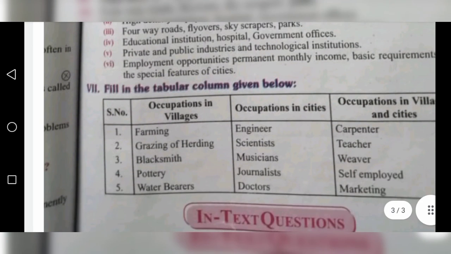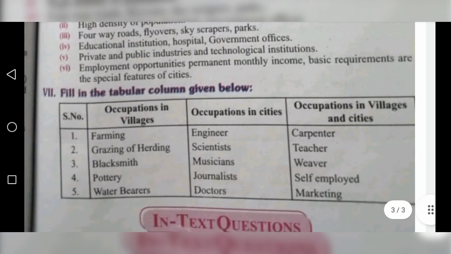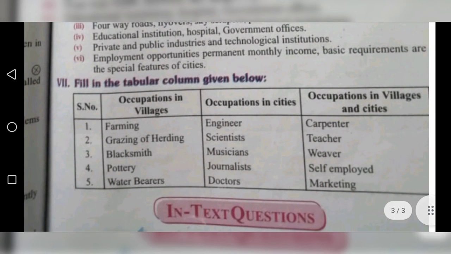Okay, next one, fill in the tabular column given below. There are 5 serial numbers given. Occupations in villages, occupations in cities, and occupations in villages and cities both. Farming in village, in cities, engineer, both village and cities, carpenter.